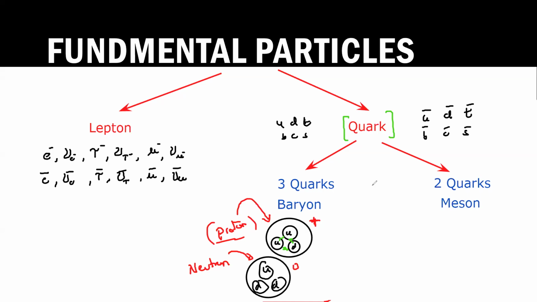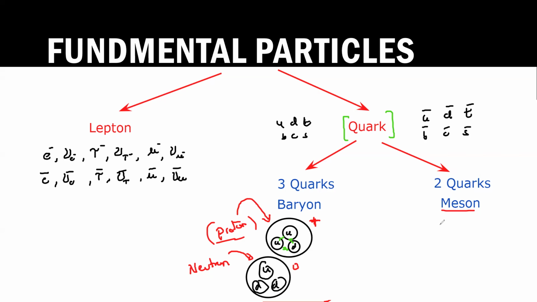Then we have a meson. Meson is another combination of two quarks, but the condition is that one should be a quark and one should be an antiquark. So when we have two quarks together, we call it a meson, but it should be a quark and an antiquark.